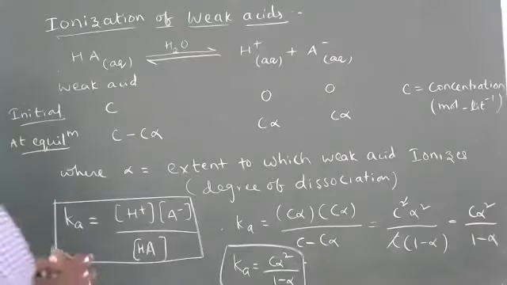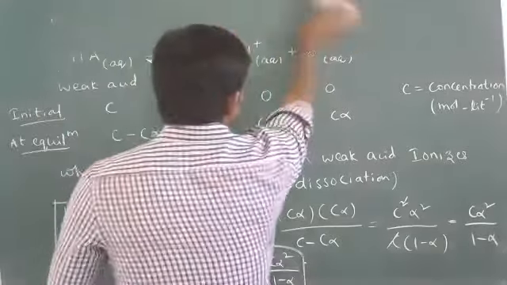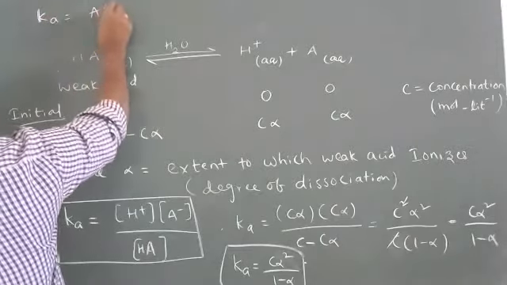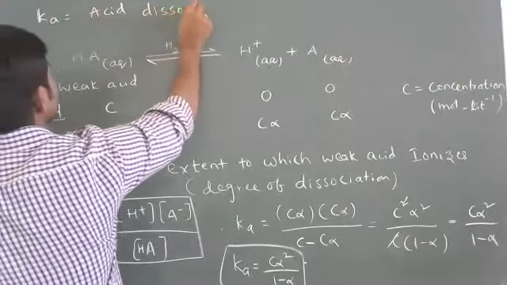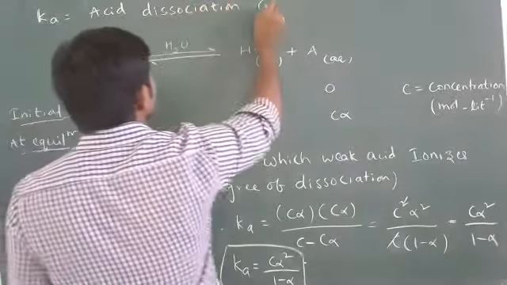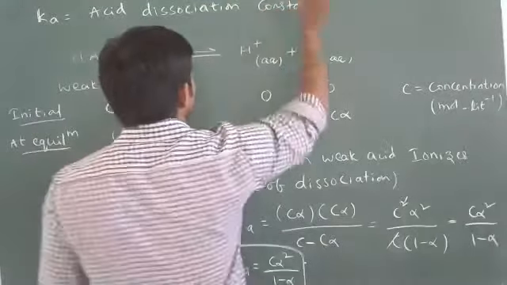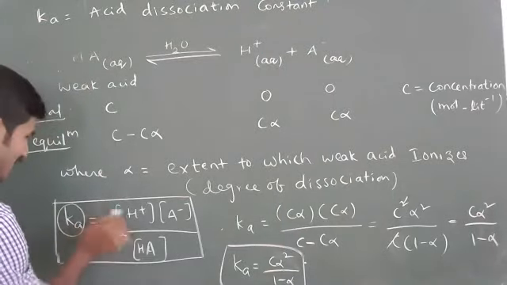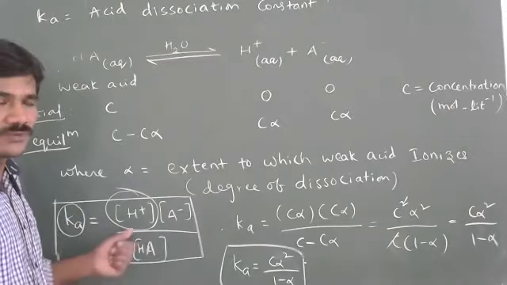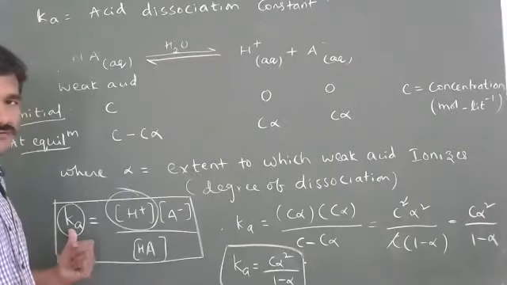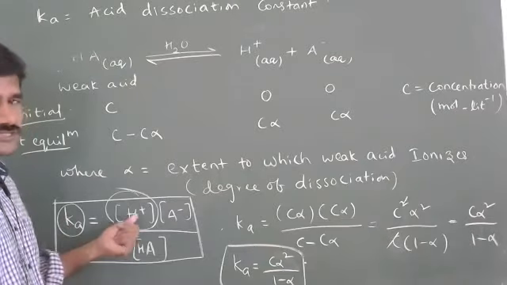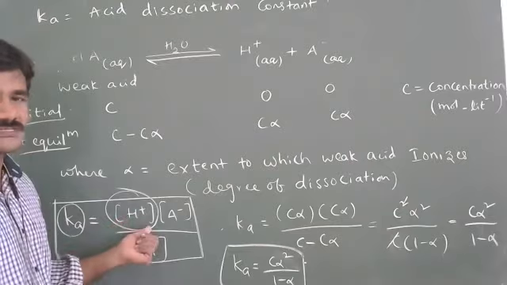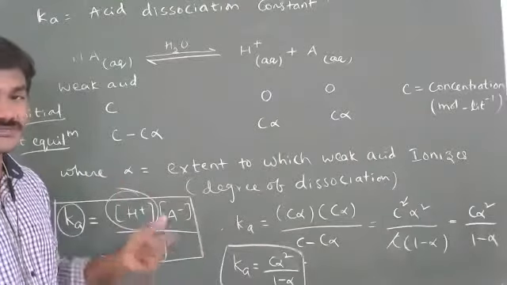So I write it here: Ka is known as acid dissociation constant. If you see in this expression, Ka is directly proportional to H+ concentration. When H+ concentration is more, Ka will be more, or when Ka is more, H+ concentration is more, because they are directly proportional to each other. So if Ka is more, there are more H+ ions, more acidic nature, more strength of the acid.